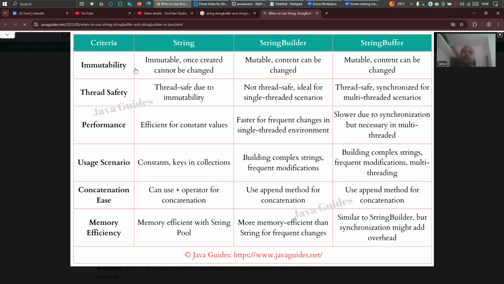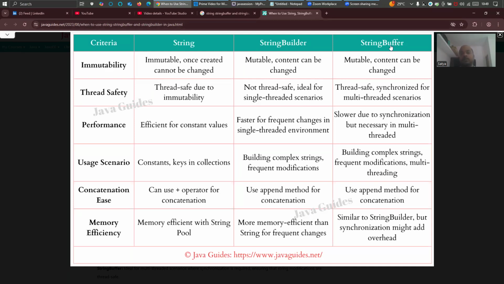So okay, see now string, string builder, string buffer, immutability. If you talk about the immutability feature, string is immutable. Once created, cannot be changed. String builder, mutable. Content can be changed. String buffer, mutable. Content can be changed. Thread safety: string is thread safe due to being immutable, because you cannot change it. String builder is not thread safe, ideal for single threaded scenarios.